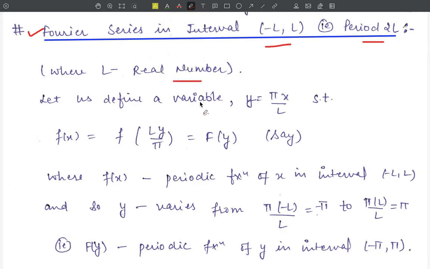For this, let us define a variable y equal to pi x upon L such that f of x is equal to f of, replacing the value of x from here, Ly upon pi. This is f of Ly upon pi, and say this is equal to a new function capital F of y.